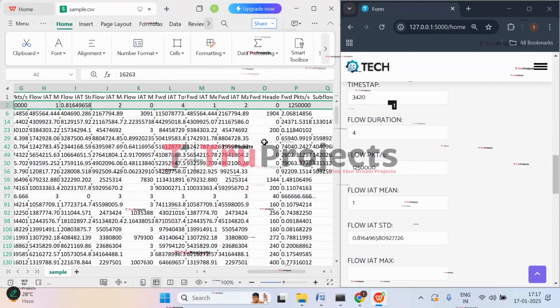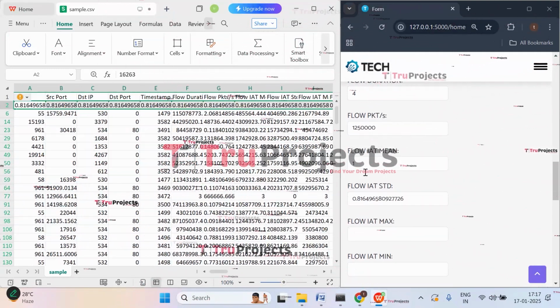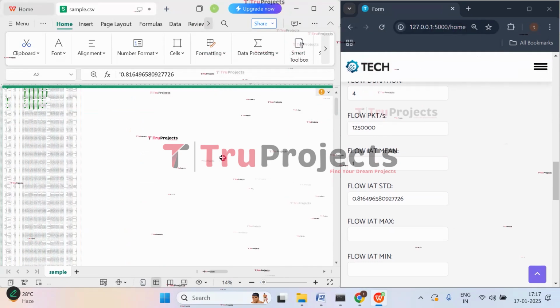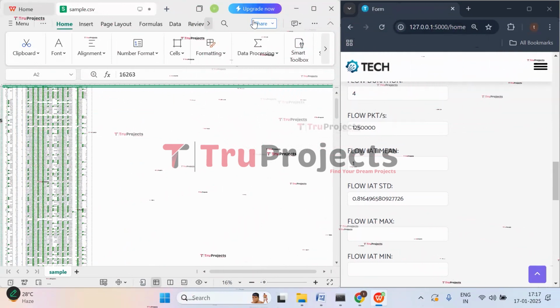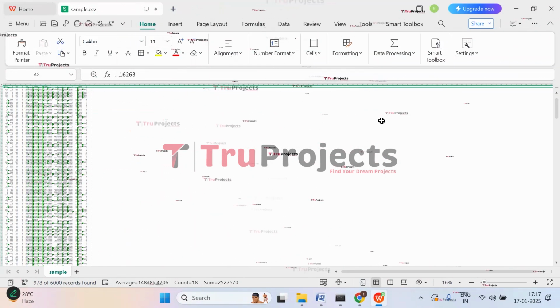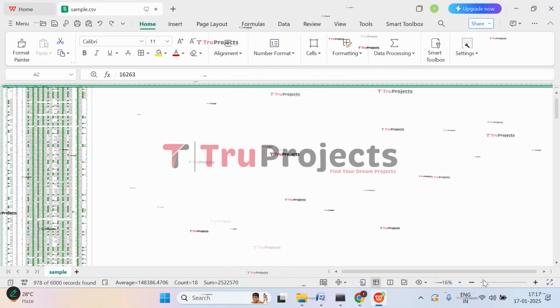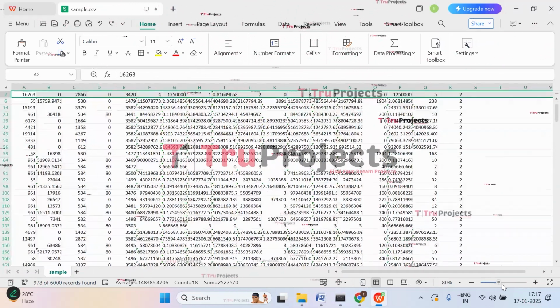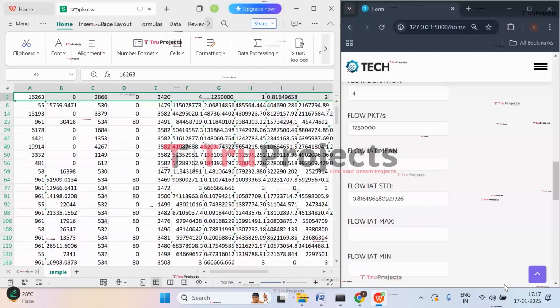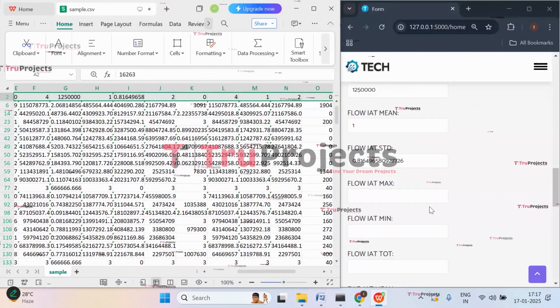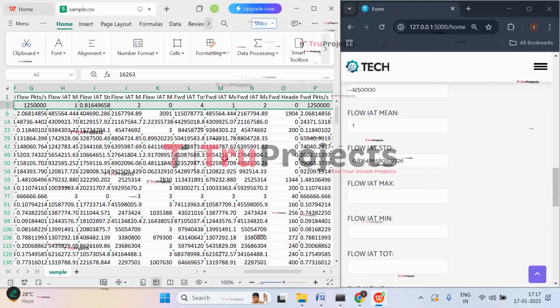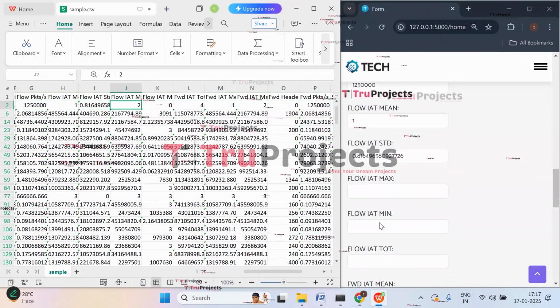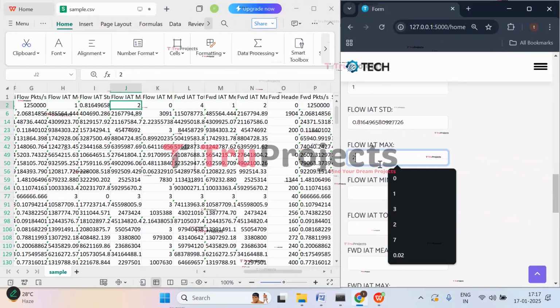And then we have next values as, sorry, something has happened, just wait. Yeah. So now let's enter them again. So here, let's continue. Flow IAT max is 2.